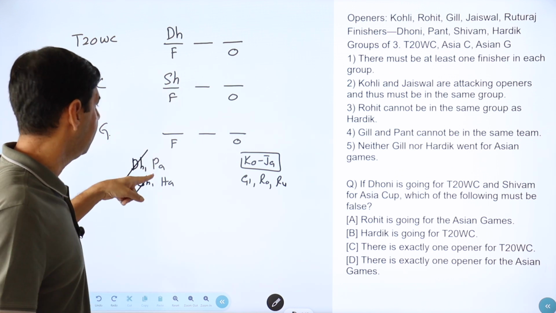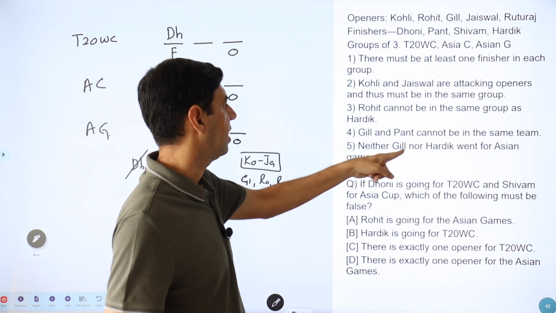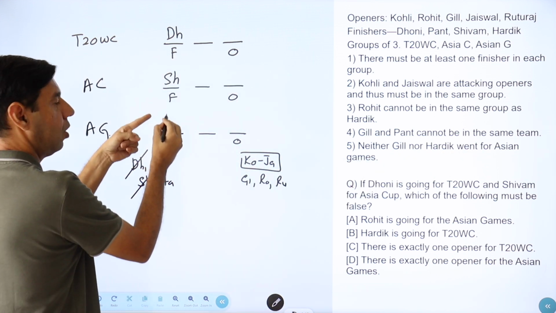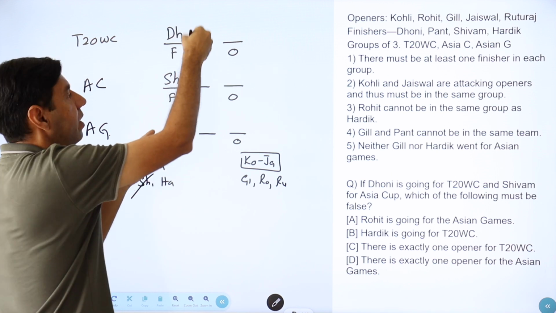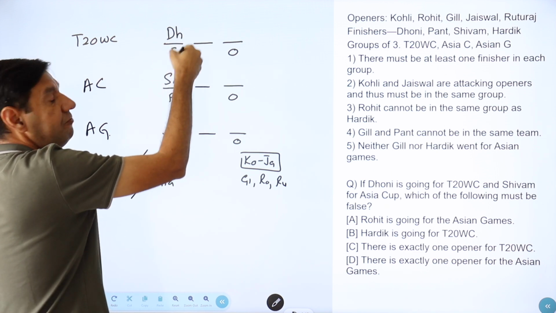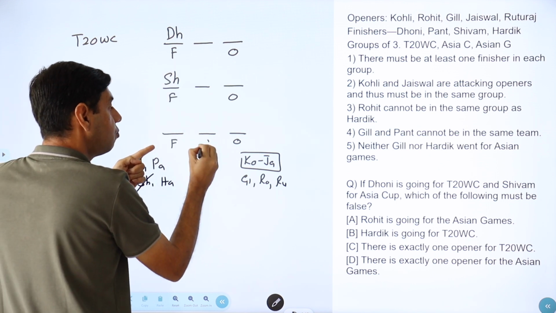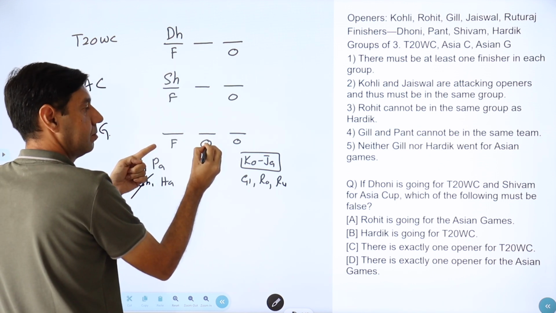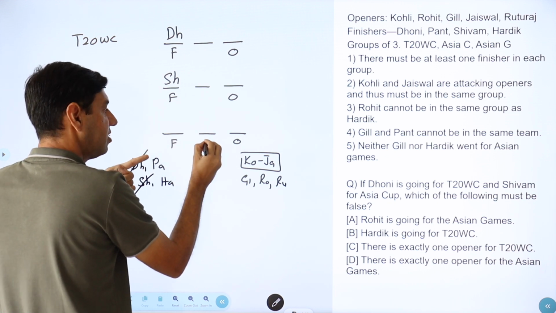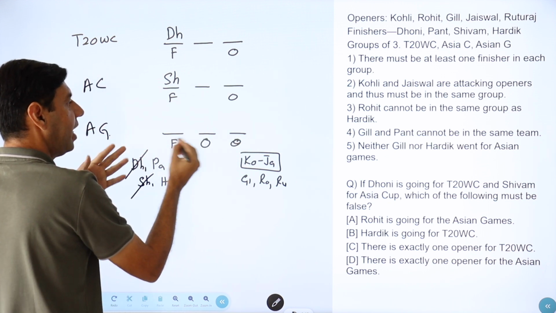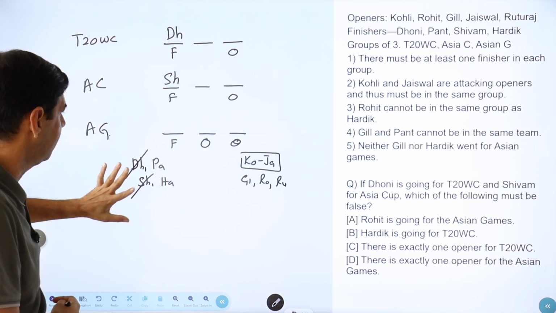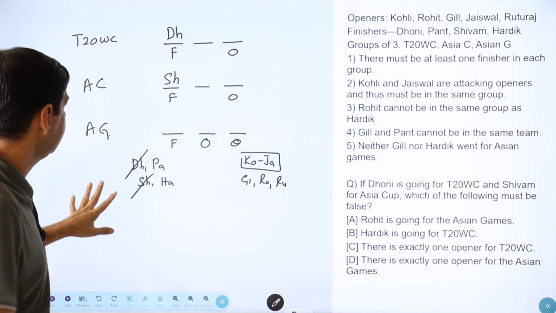Now we're looking at the finishers. We already know that Hardik did not go for Asian Games. So Hardik has not gone here. So Hardik will be going over here somewhere. So this is the group which will have two finishers. So this has to have an opener. Because Hardik cannot come here. This cannot have two finishers. So it has to have two openers. Okay, and if this has two openers, one of them will have a finisher. We don't know where it is going to be. It's okay. So we have reached this stage.